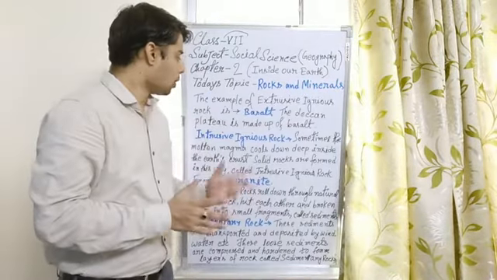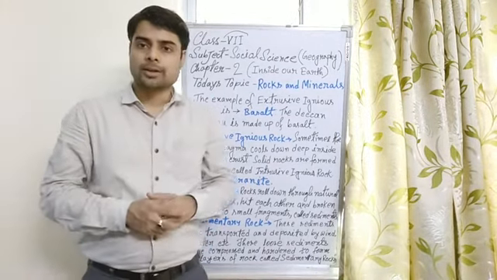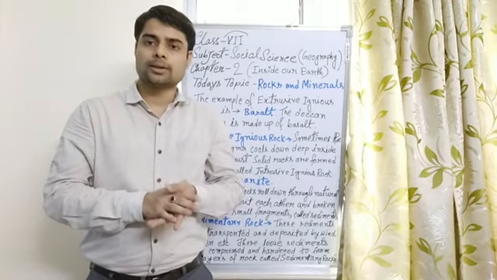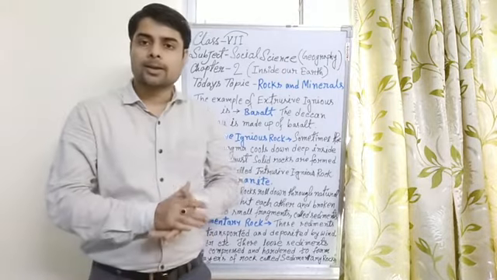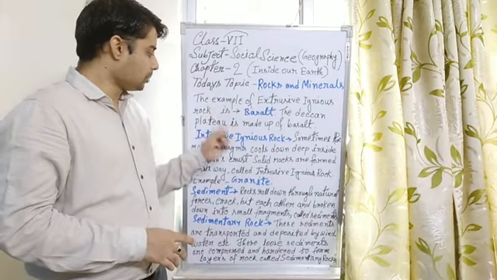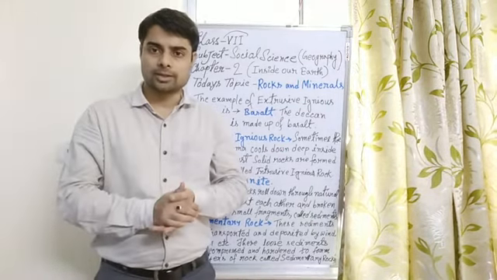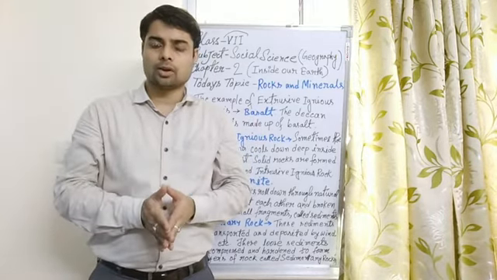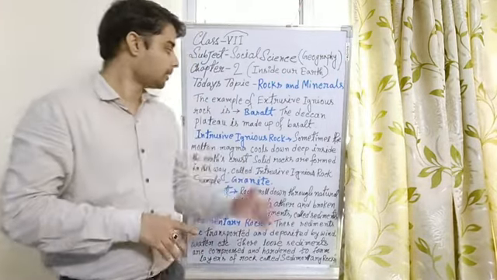The example of extrusive igneous rock is basalt. Have you seen the stones on the railway tracks? Those are an example of basalt rock, and these are extrusive igneous rocks. The Deccan Plateau is made up of basalt. The largest plateau in India, the Deccan Plateau, is situated in the peninsular region of the Indian subcontinent, and it is made of basalt rock.